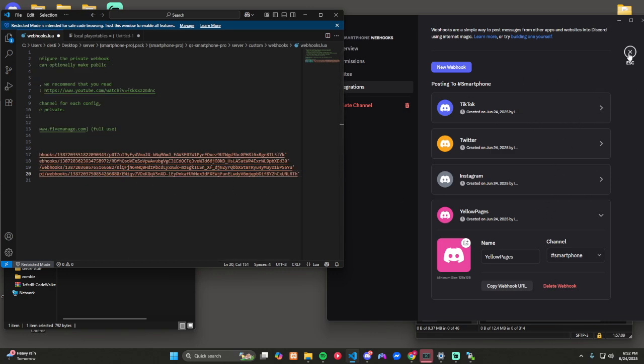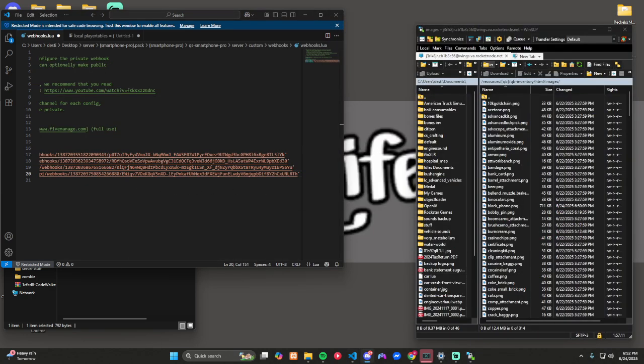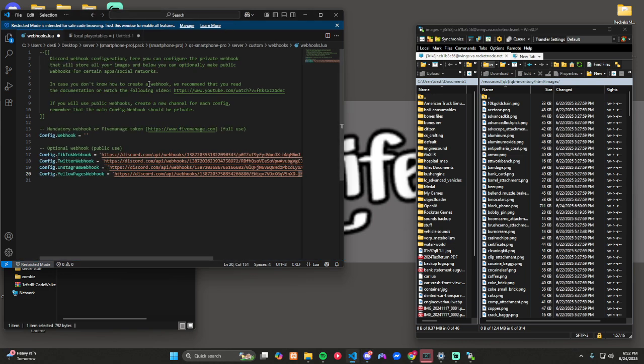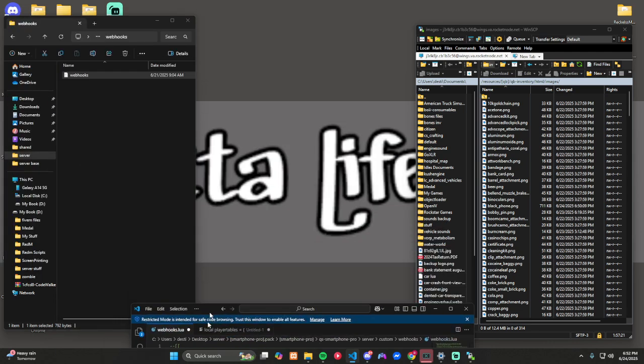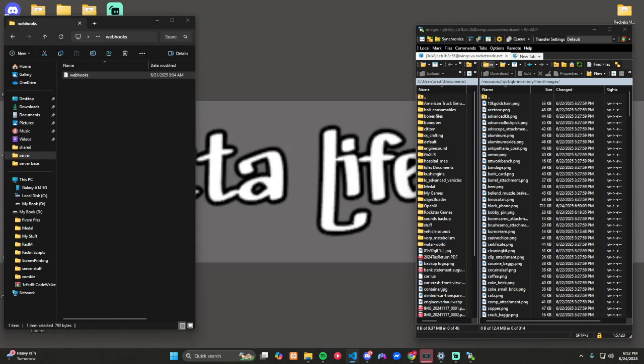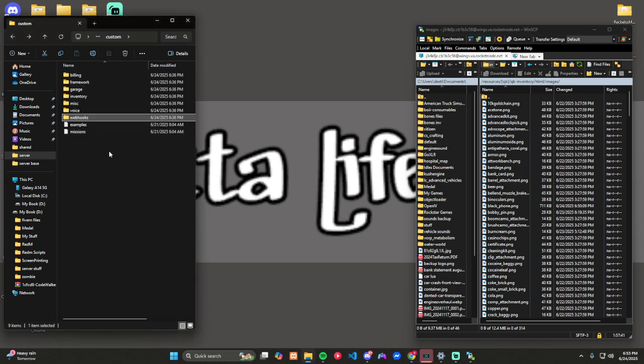Now these are done. We can go back out of there. I'll put that back out of the way. Now, again, this is the spot where you will put that token from Fivem. Again, I'm going to put it onto another screen because it does show it on there when you drop it in. So go to File, save that, and I will close the webhooks.lua page.